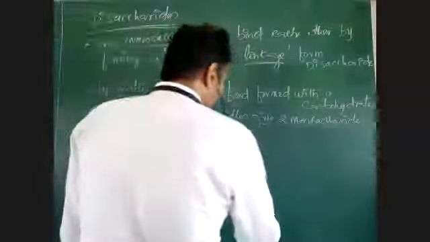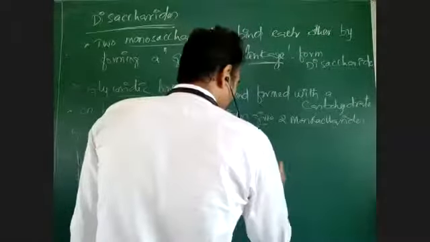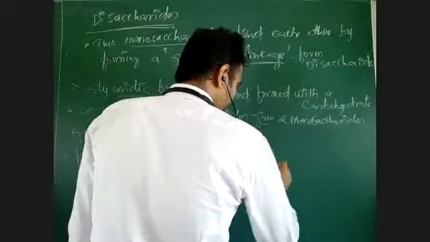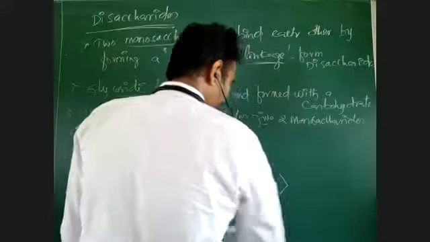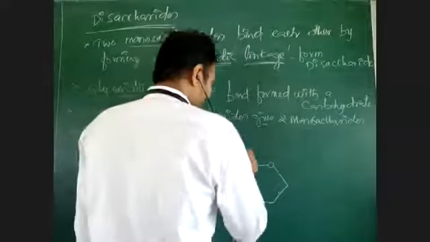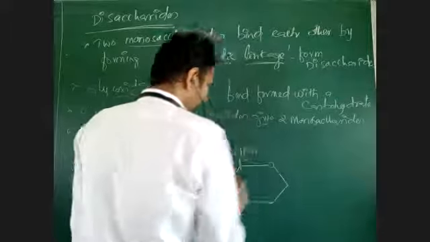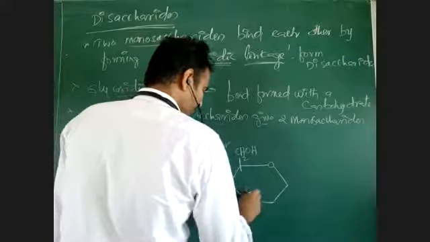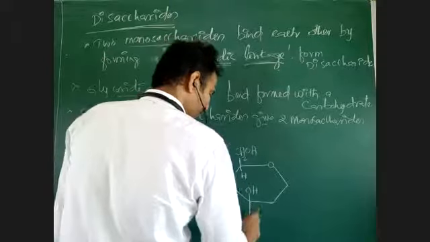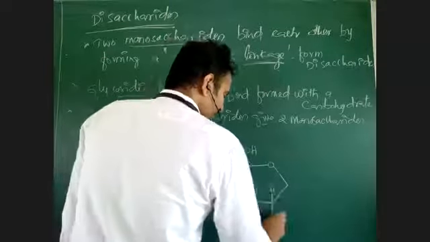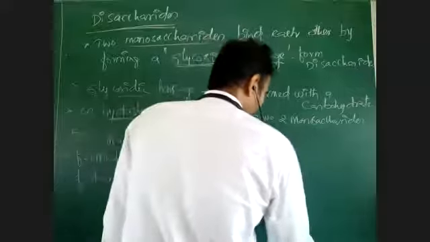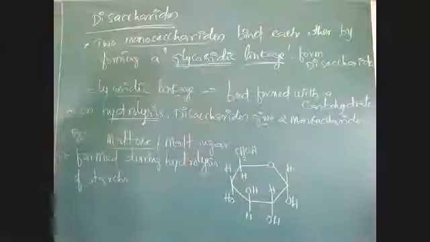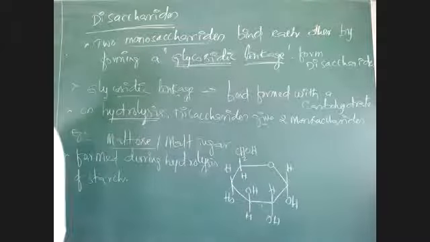See here how maltose is formed. I am writing here a monosaccharide structure. Try to find what that monosaccharide is. What is this monosaccharide? Glucose. Yes.